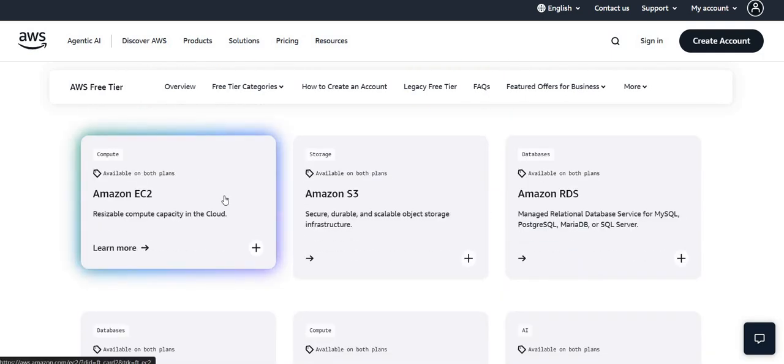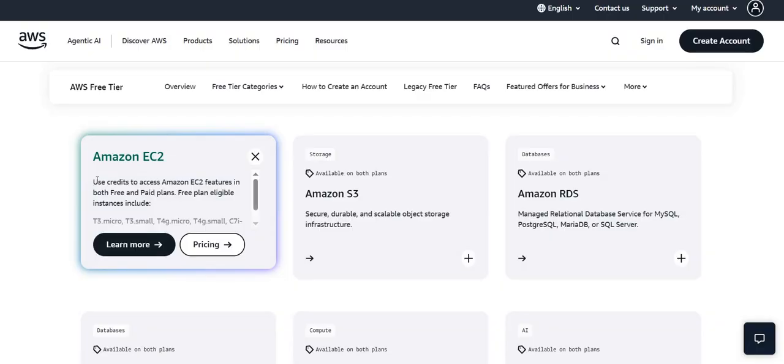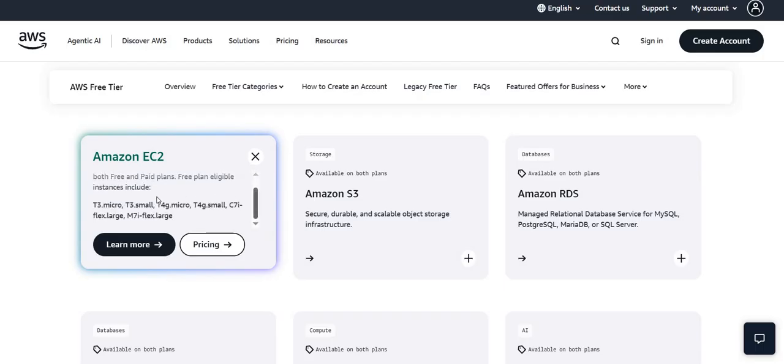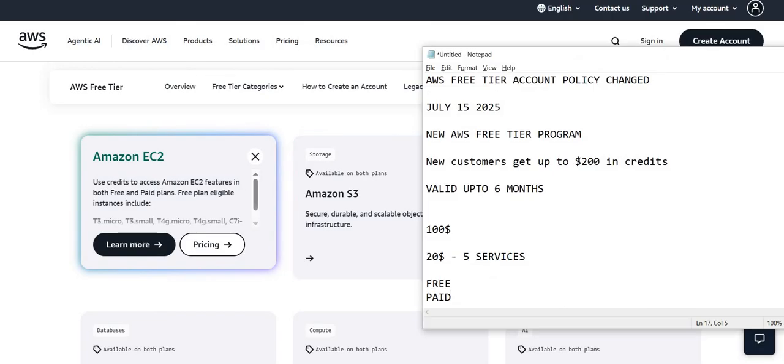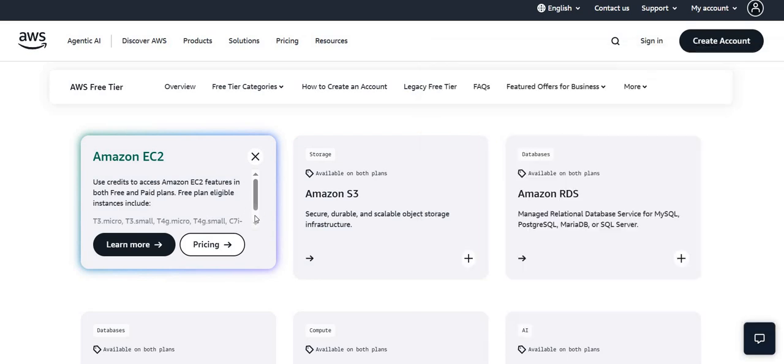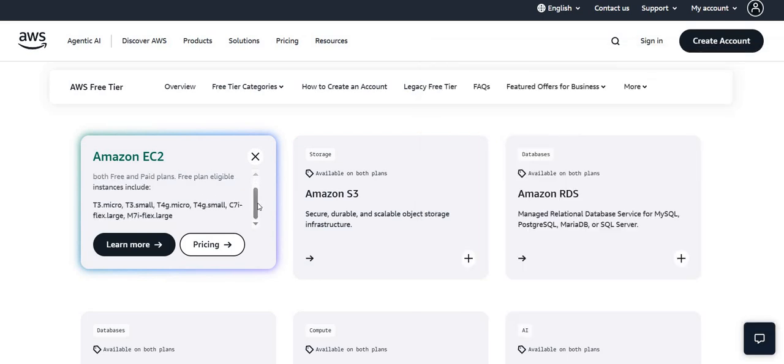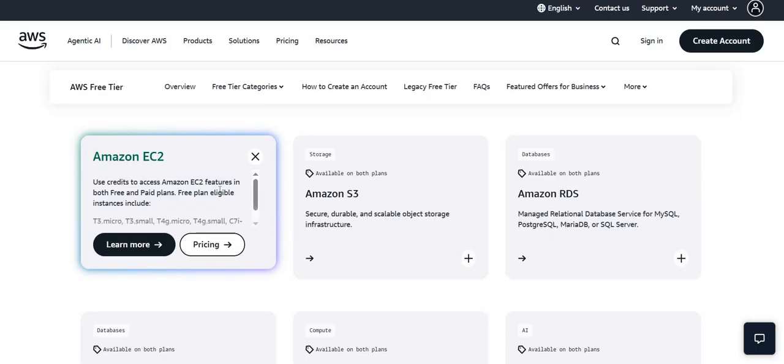Here you can see that for the EC2 instance, you use credit to access Amazon EC2 features in both the free and paid plan. Free plan eligible instances include these, so you can launch them for free. But now you will not get that 750 hours per month. It will use those credits, which you get with your free account. So whatever the number of hours you are running the EC2 instance, based on the compute power or the instance type, you will get charged from that particular credit.